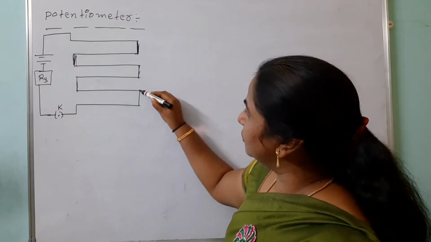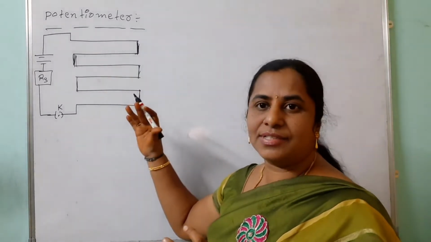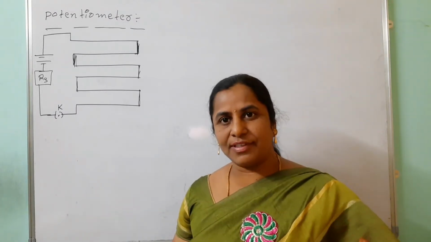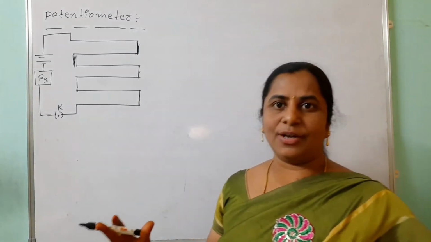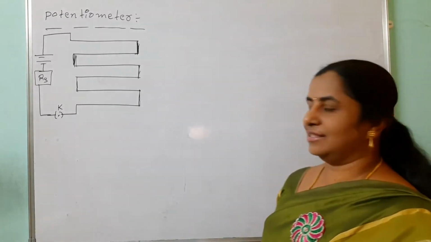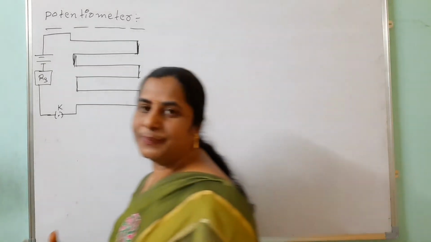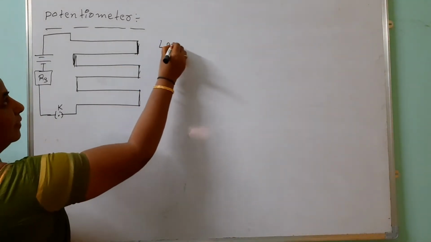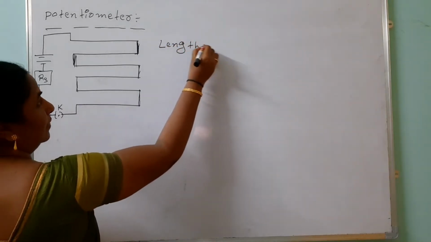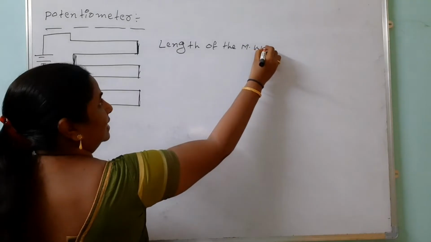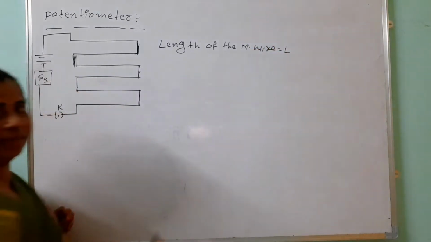Clearly observe this, because this is the heart of this answer. When you know this, you can easily derive the expression for the comparison of the EMFs of cells, which is one of the long answers, and the other part, finding the internal resistance. So, coming to our answer. Look here, the length of the manganese wire we consider as capital L.